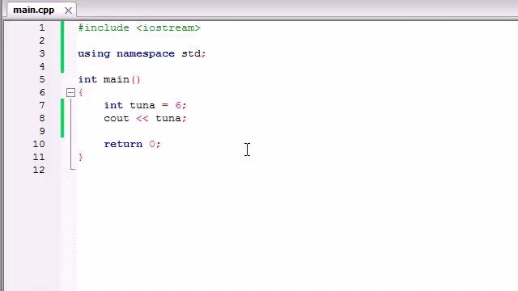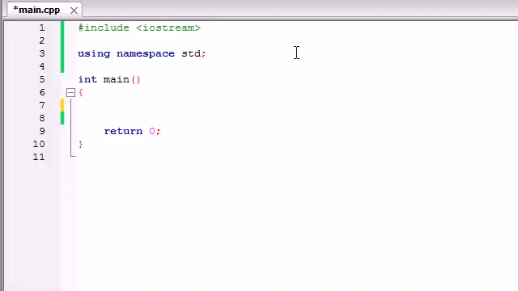And actually, in this tutorial, what I was planning on doing is building a simple calculator. Let me go ahead, and I guess I have time for this. Let's make two variables, and I'll show you guys another cool thing that you can do with C++. Let's make an int, a variable called a, and we'll set it equal to 4.